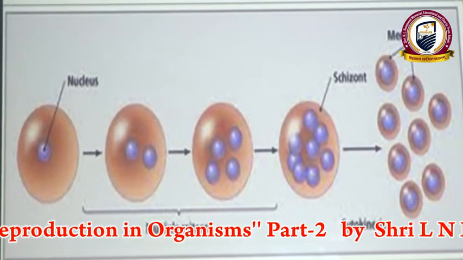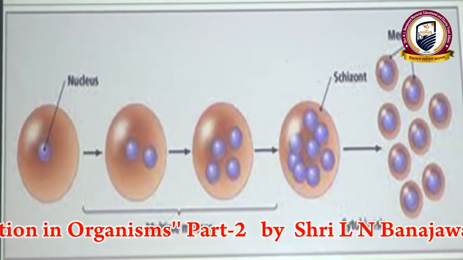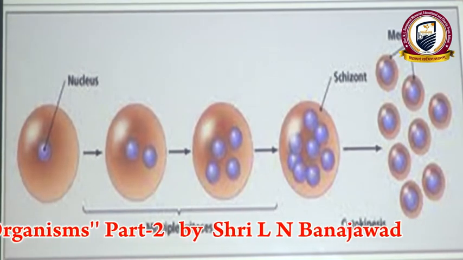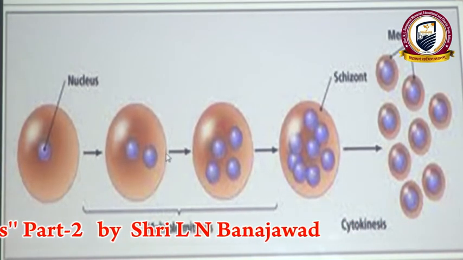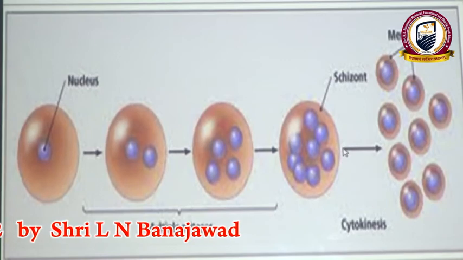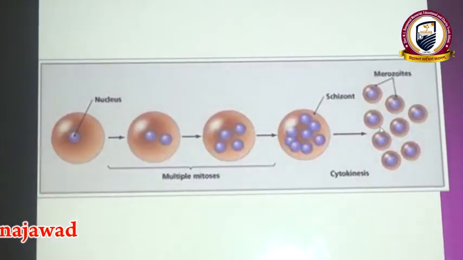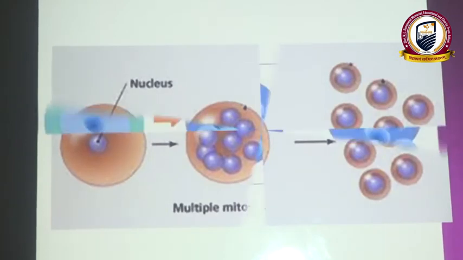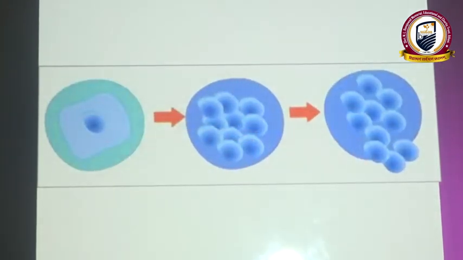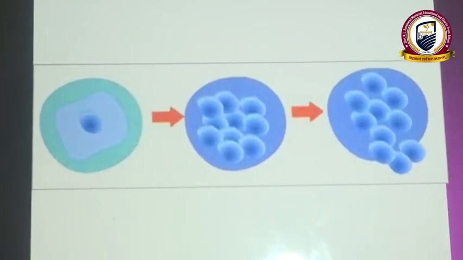In the first slide only one nucleus is there. In the second diagram two nuclei form, next one four, then eight. After that cytoplasmic division takes place. The same slides, all these are the slides of multiple fission. In such a way, under favorable condition, multiple fission takes place.